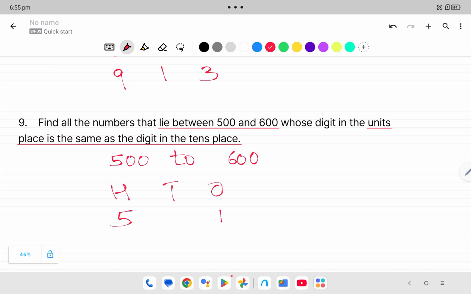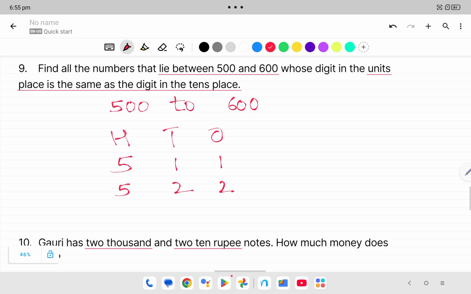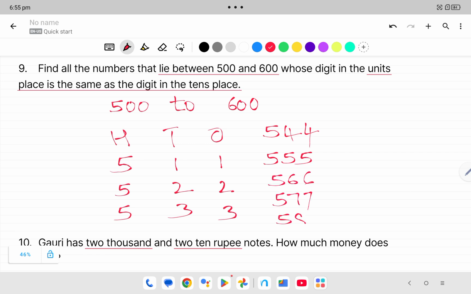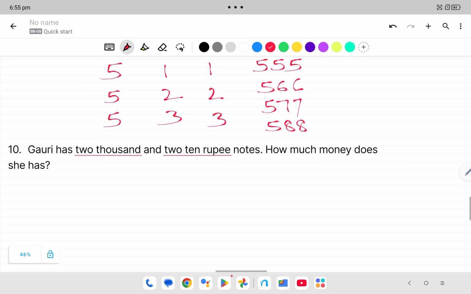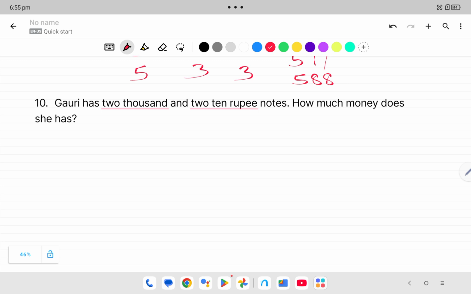If you take ones place 1, tens place is also 1. If you take ones place 2, tens place also 2. If you take ones place 3, tens place also 3. Like that we can write 544, 555, 566, 577, 588 and 599.